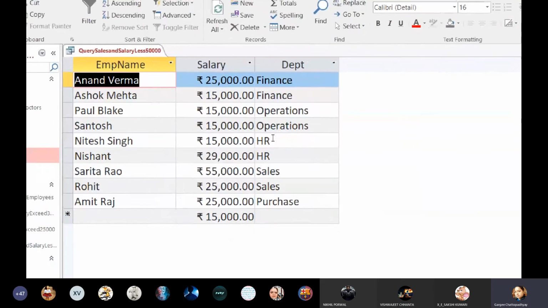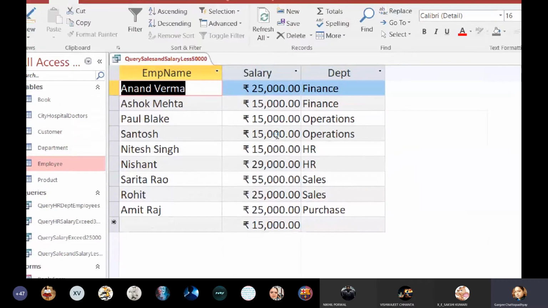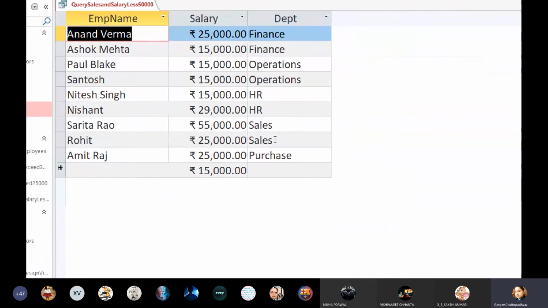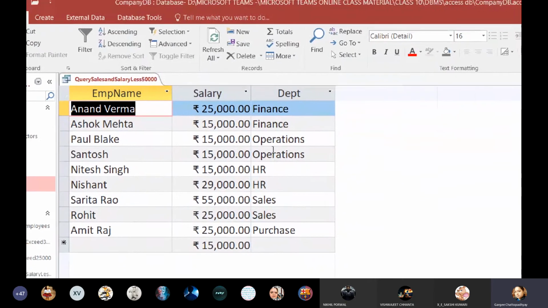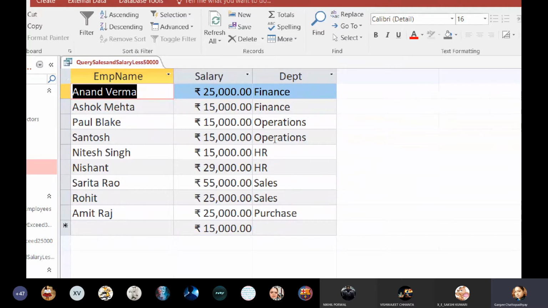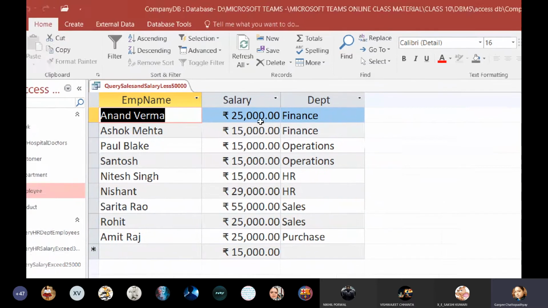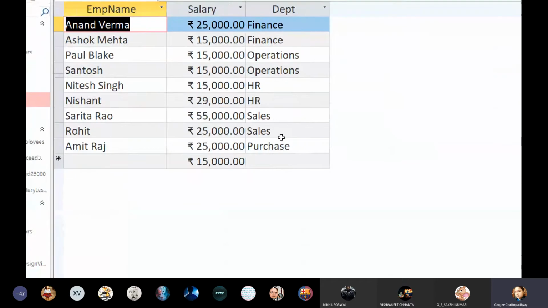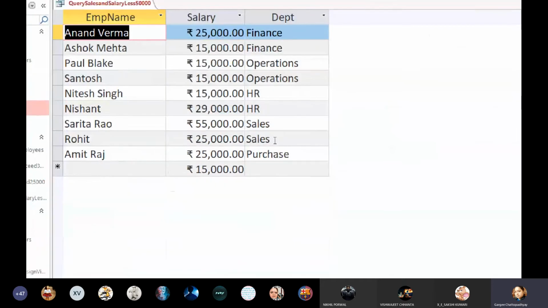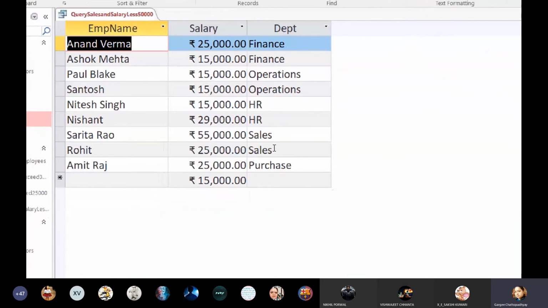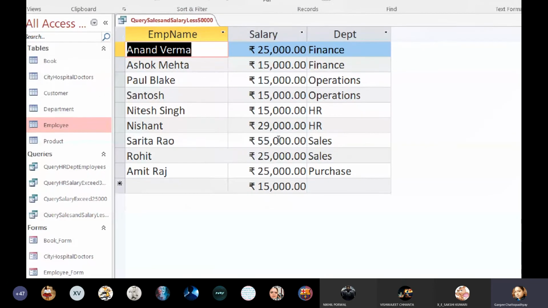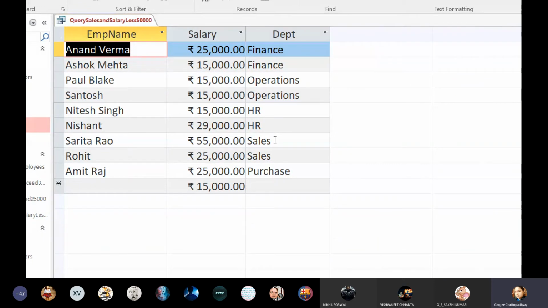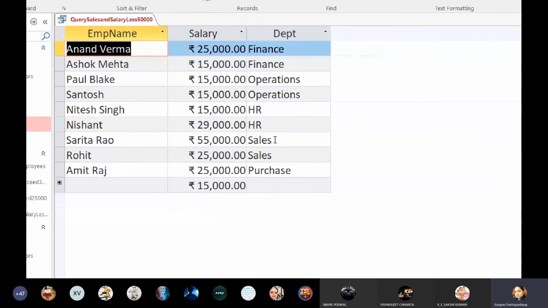Yes, so you can see that all these salaries are less than 50,000, right? And department also. See, sales department is also there. And other departments are also getting displayed. Why? Because the condition said either the salary should be less than 50,000, so all those who had salaries less than 50,000, their data is also getting displayed, and it's immaterial which department they belong to. And second thing, they should be sales. So this person, his salary is not less than 50,000, but he works in the sales department. That is why his data is also getting displayed.